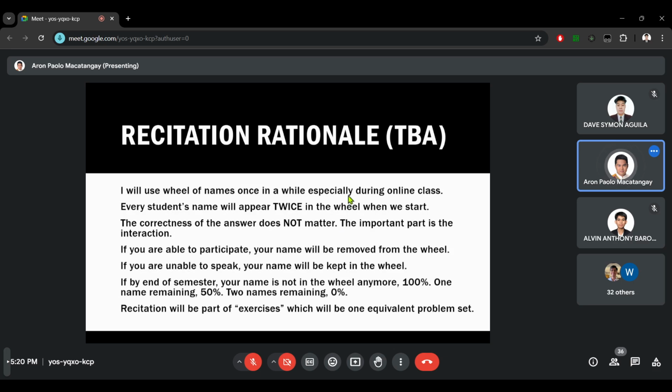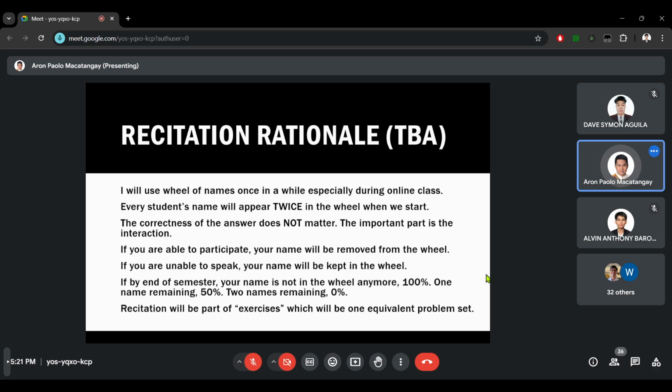This one is not yet sure, but I also plan to do an individual recitation aside from the group. The way I did it last time is I used a wheel of names which contains all your names twice. Okay, the wheel of names has your names two times. So when do I plan to use this?